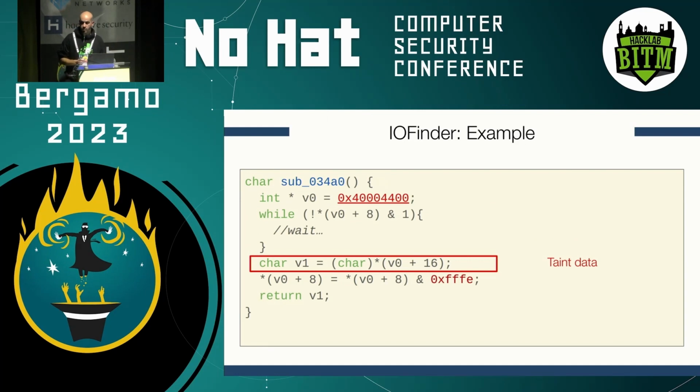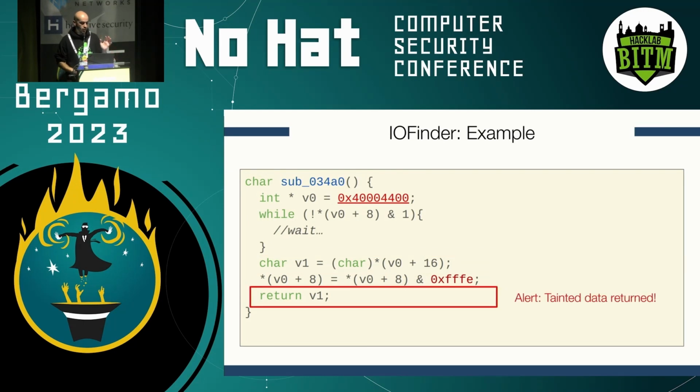That is a non-MMIO memory region, so we can taint this data. We taint V1. We say this is potentially an input. And then we also find that this V1 is returned by this function. So we can now assume that this function is an input function.